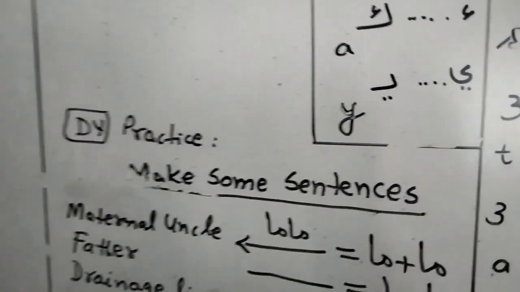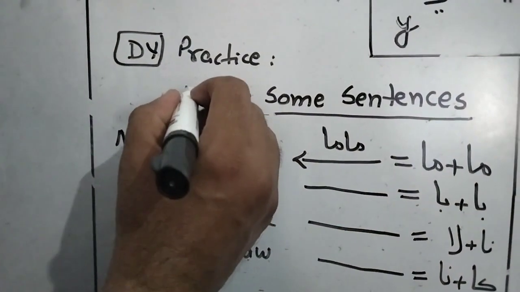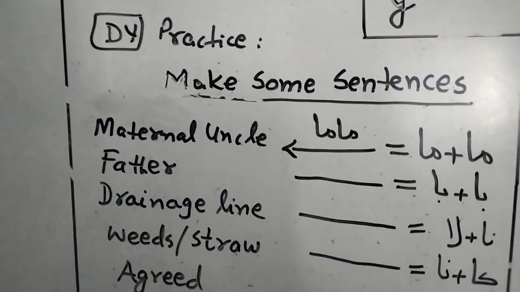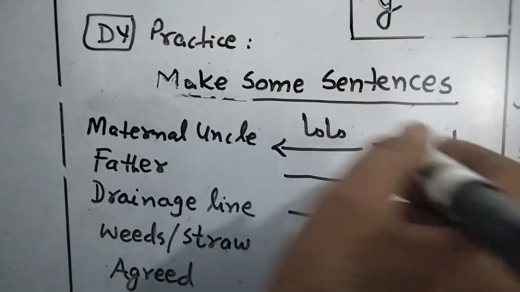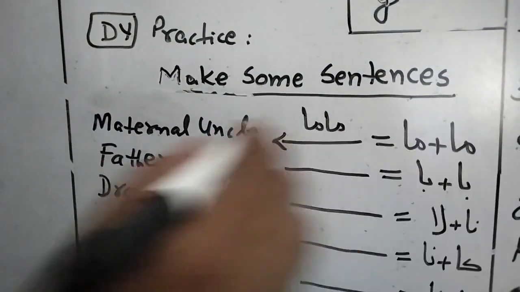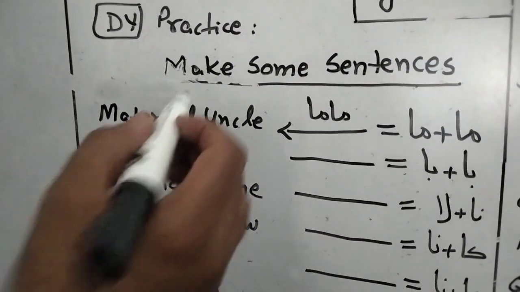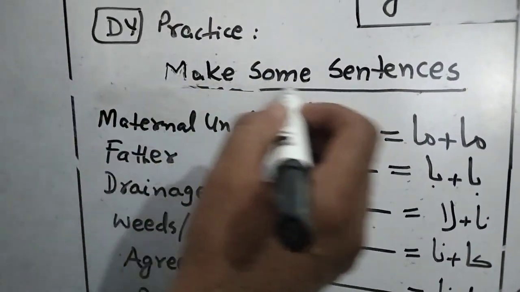Okay, come here. Some sentences have been written here for your practice. You can practice yourself. I have made half this solution in English. I have also written their meanings in English. You see there, and then you should make yourself. Okay, we will come here. Do yourself. Practice. Make some sentences.